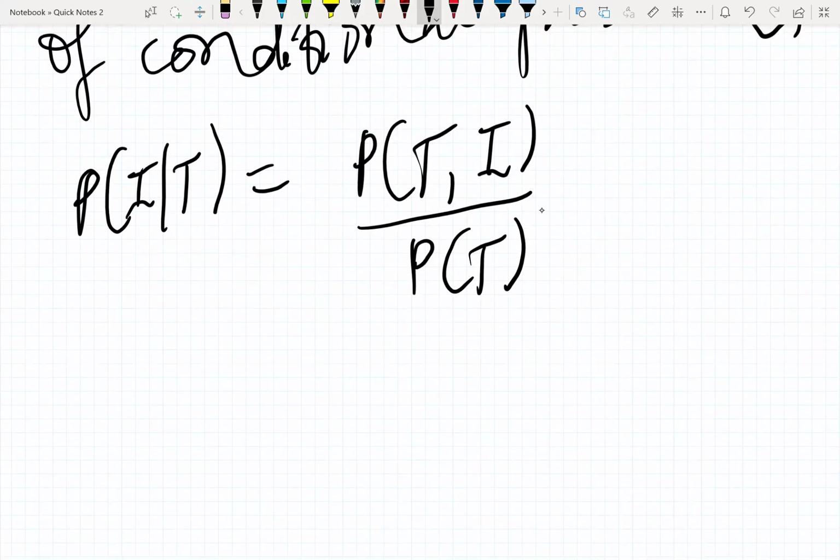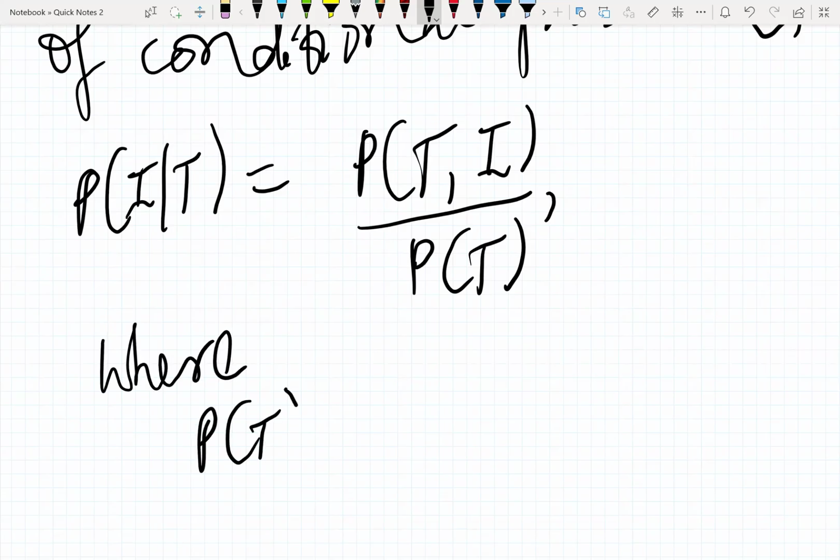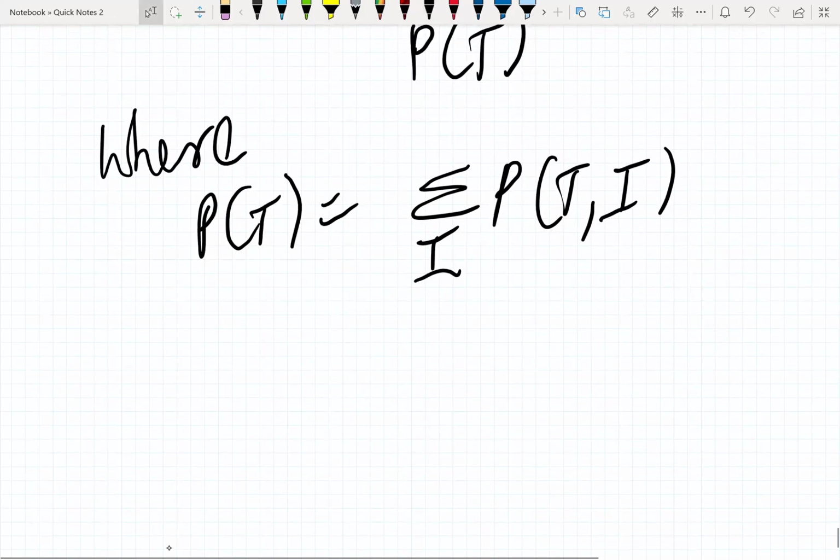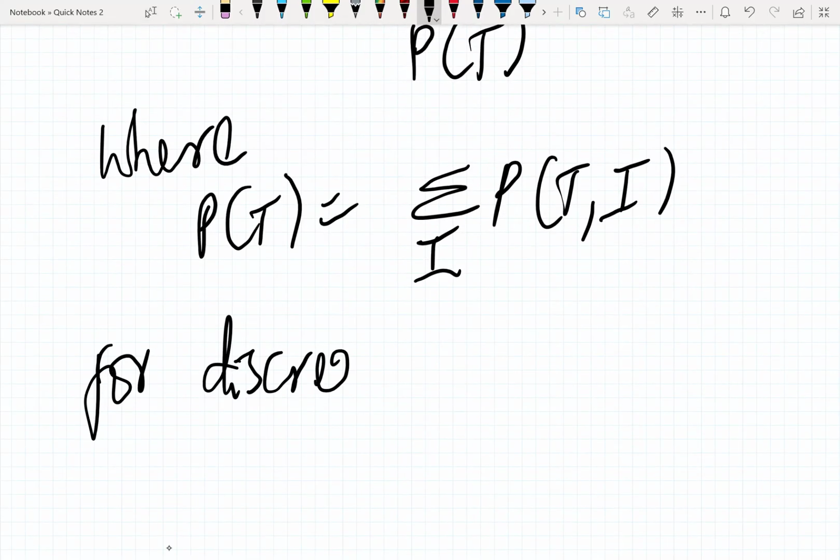And what does that simply tell us? The probability of T is equal to the summation over the whole image of the probability of T comma I. That's a marginal probability. When you have the probability of text and image together, but we are focused on image, that gives the probability of text. That's for discrete variables.